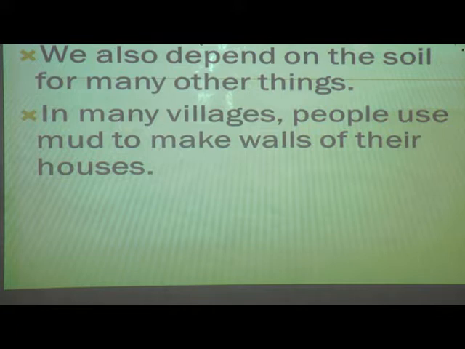So people use mud to make walls of their houses. In olden days, what did people used to do in villages? I am talking about villages, huts. You all know, students, a hut? Yes, it is made with mud. So in villages, soil in the form of mud is used to make their houses.